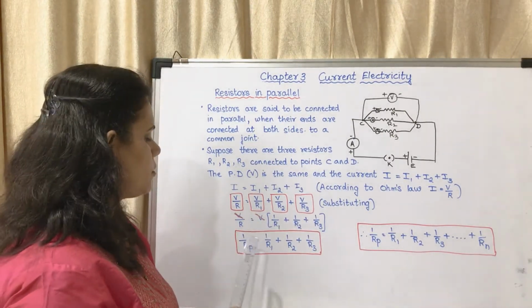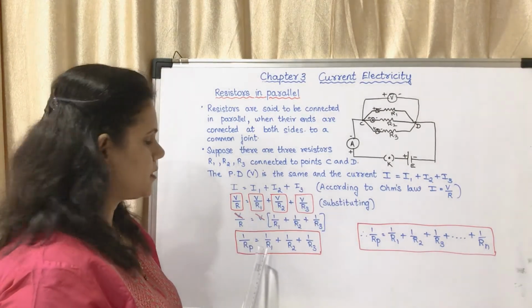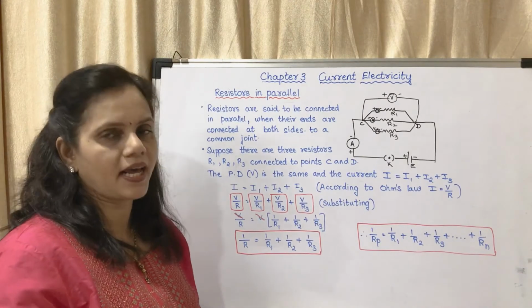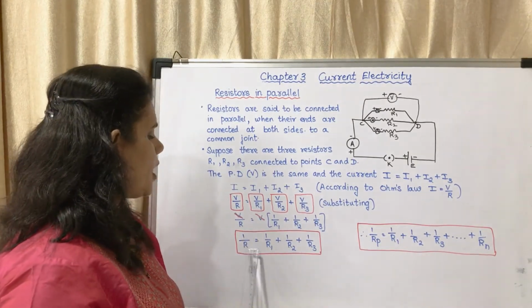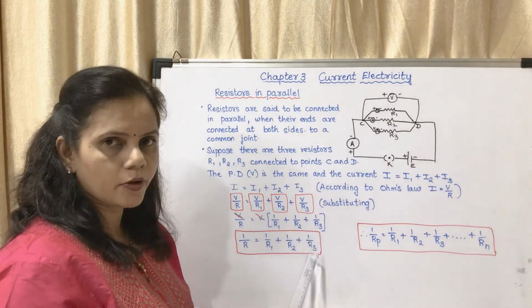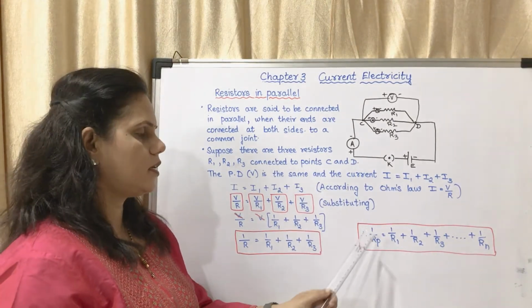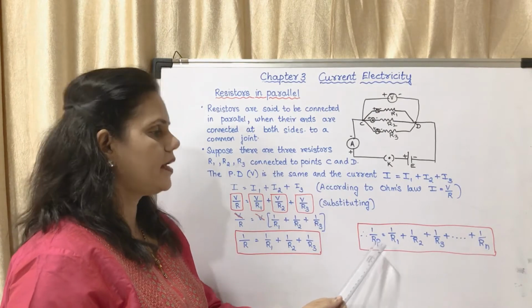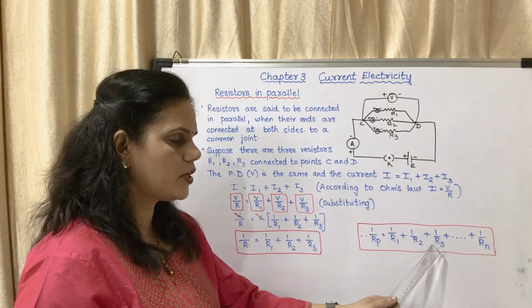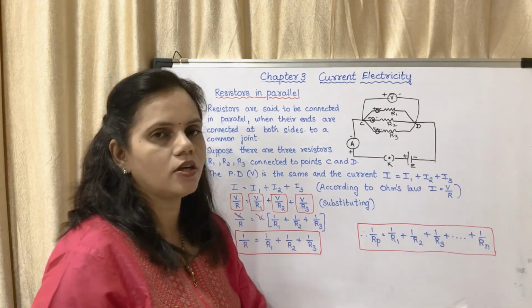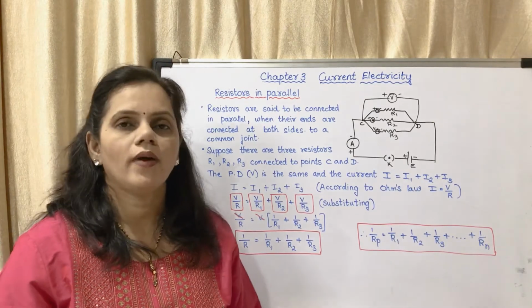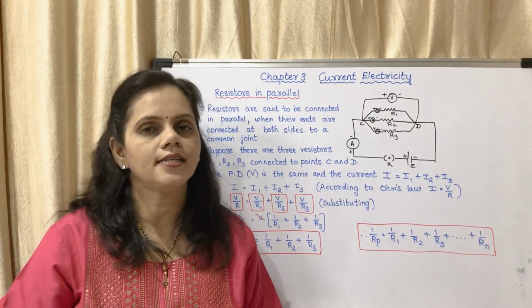So, the equation comes to 1 upon Rp is equal to, from where did this P come from? Okay, P means parallel. So 1 upon Rp is equal to 1 upon R1 plus 1 upon R2 plus 1 upon R3 plus, till 1 upon Rn. This is the equation when the resistors are connected in parallel.